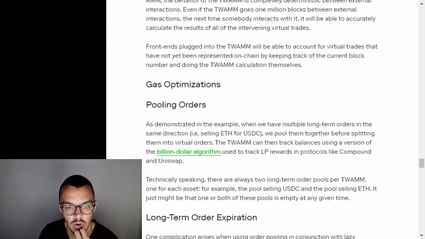Technically speaking, there are always 2 long-term order pools per TWAMM, one for each asset. For example, the pool selling USDC and the pool selling ETH. It just might be that one or both of these pools is empty at any given time.